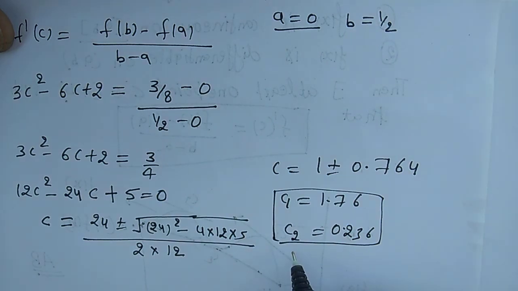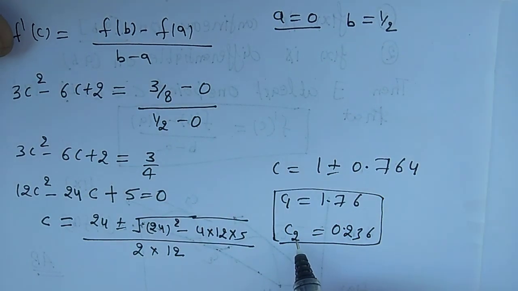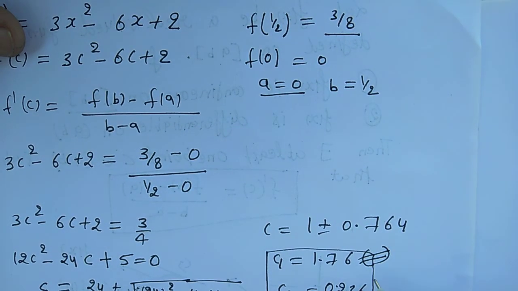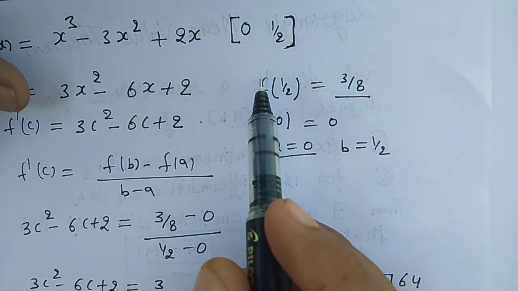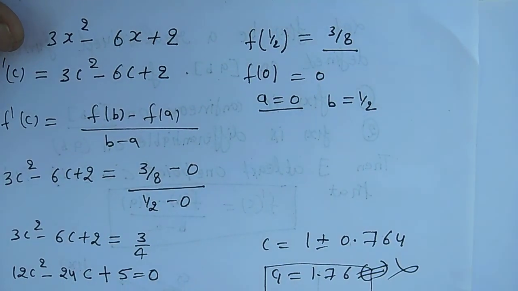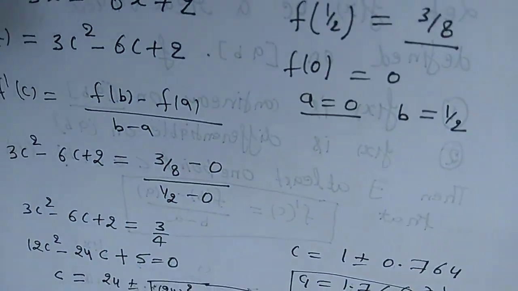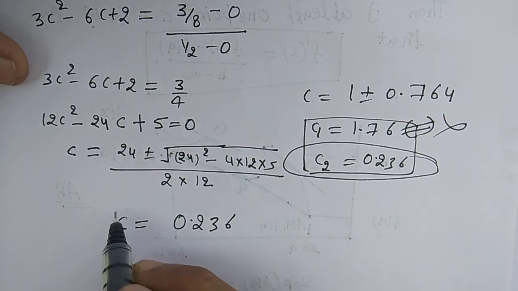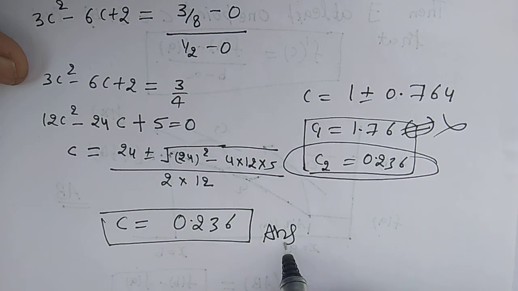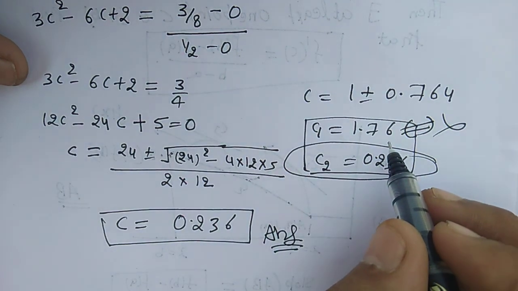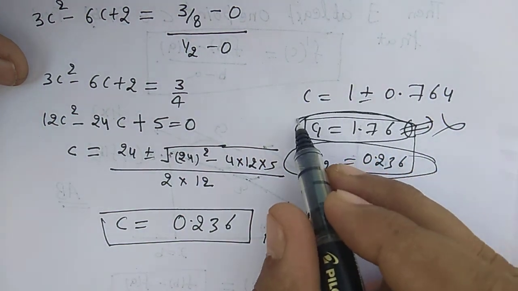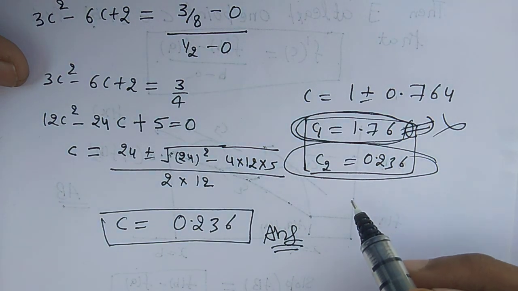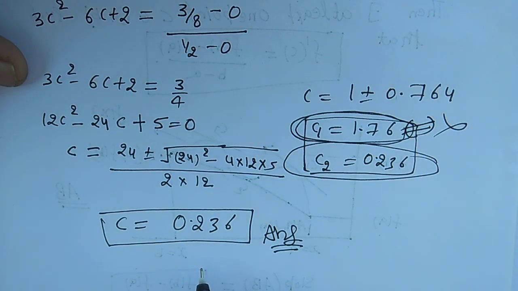Now this c belongs to open interval AB. If you see, this C1 point does not belong to 0 comma 1 by 2. So we will discard C1, and C2 belongs to 0 to half. So your c value for this problem will be 0.236. So this is your answer. We have not considered C1 because it is out of interval, and in the statement we have c belongs to open interval AB. Fine. So the answer is 0.236.